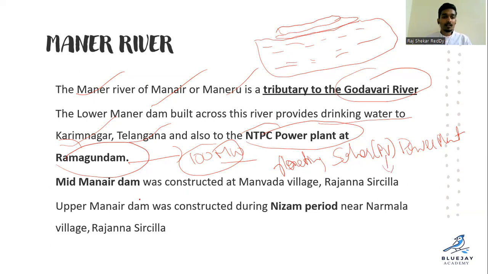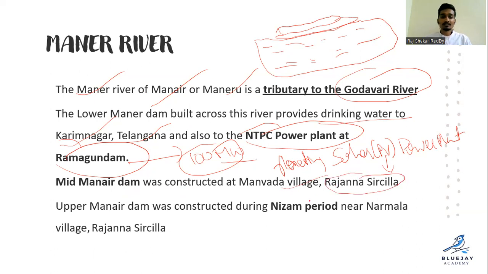And Lower Maneru Dam gives drinking water for Karimnagar and the NTPC power plant. And Mid Maneru Dam was constructed at Manwada village of Rajanna Sircilla district.